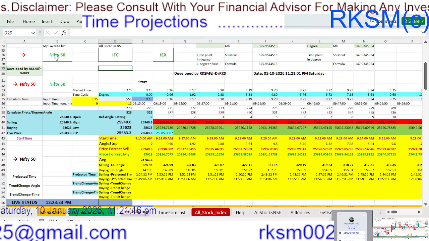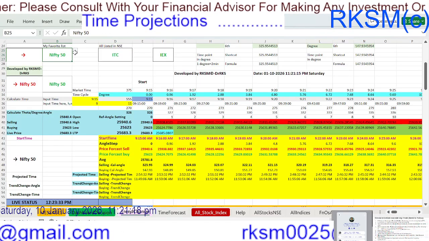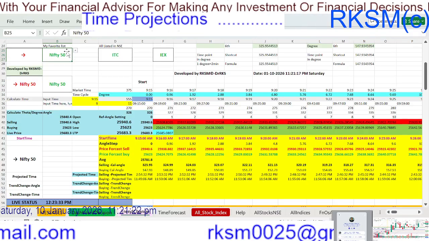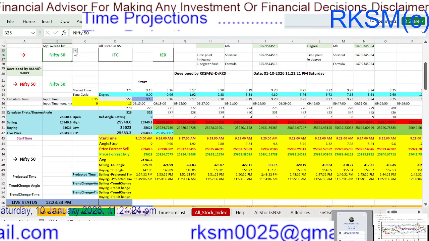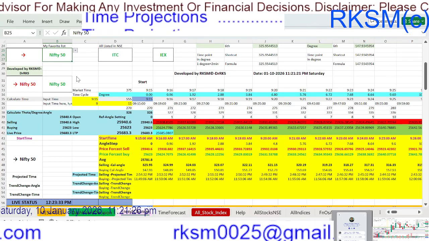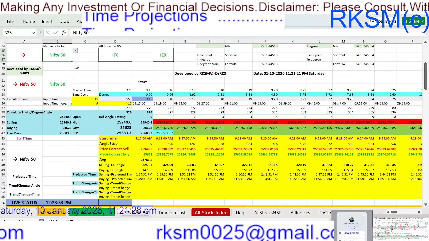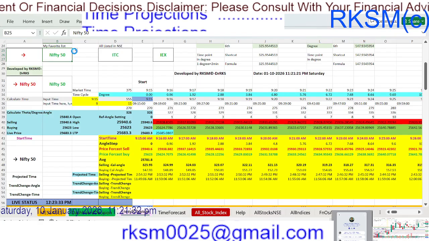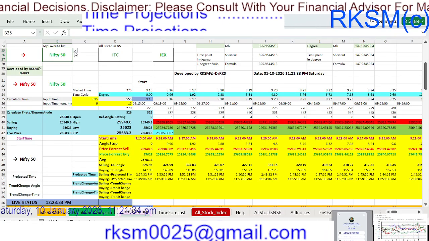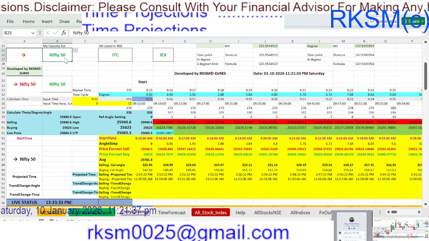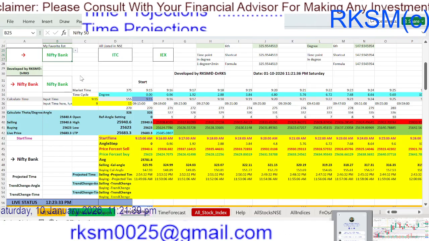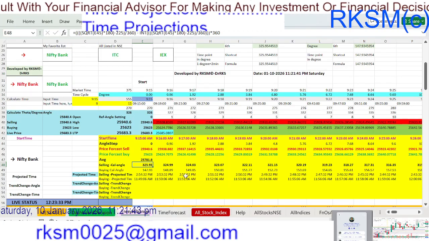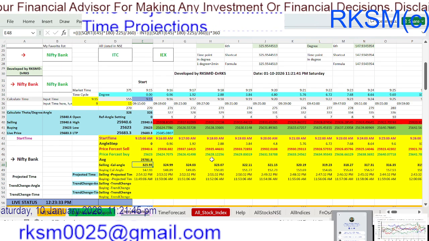This is what I am personally tracking every trading session. These are my favorite list, which I am tracking continuously. Now suppose we have selected Nifty, we also have the freedom to select any other. If I select here, you can see it will be reflected here and the data will change. Everything is dynamic.